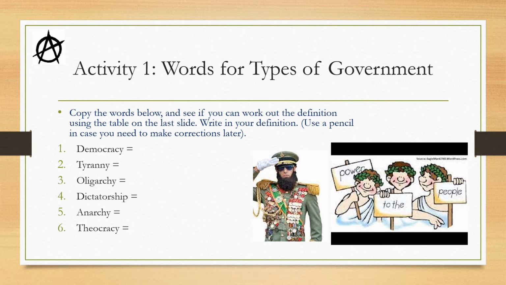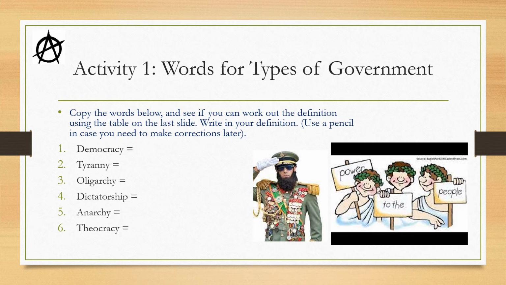So activity 1, words for types of government. Copy the words below and see if you can work out the definition using the table on the last slide that we've just discussed. Write out your definition. I suggest you use a pencil in case you need to make corrections later. So can you work out the meaning of democracy? So demos means people, cracy means system of government.